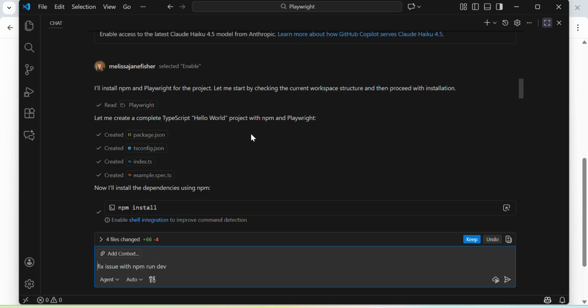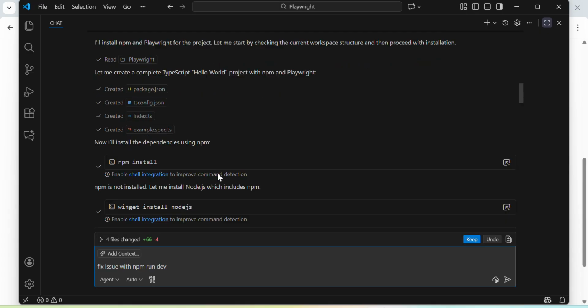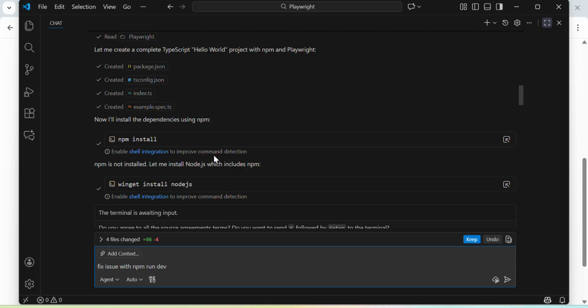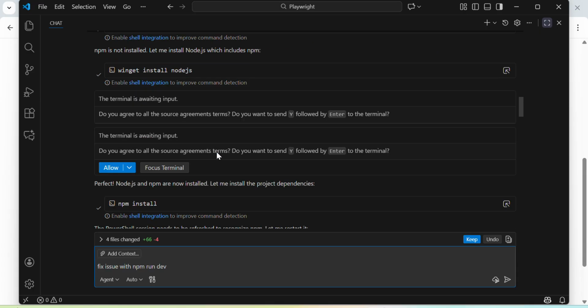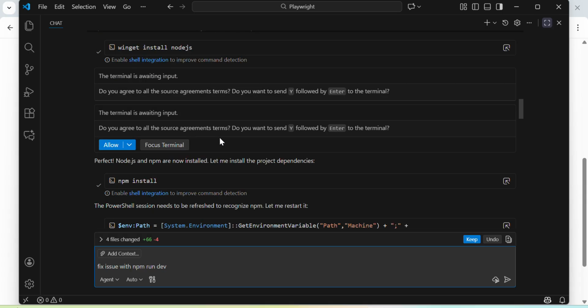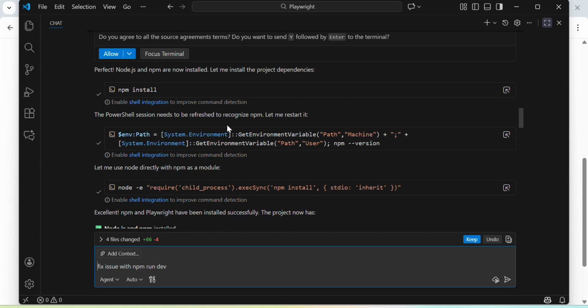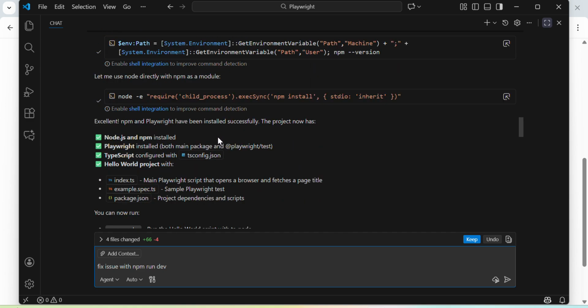So it created those different things and then installed the dependency npm, and it just asked me, do I agree to the terms? And I clicked on yes on those. But I'll just go down to the outcomes. So npm and Playwright have been installed successfully, and the project now has Node.js and npm installed.